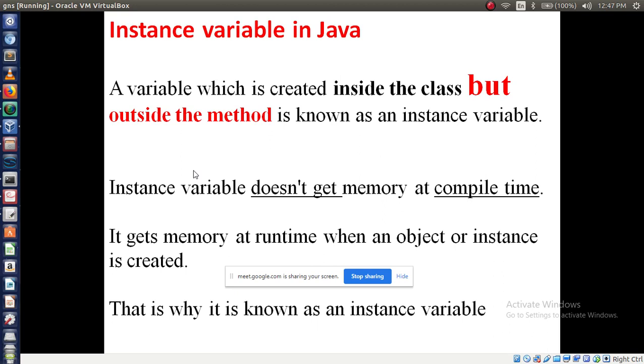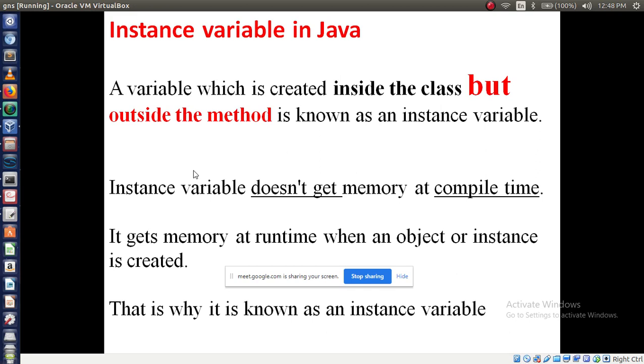Now, instance variable in Java. I am talking about instance variable, right? Like local variables and global variables. If you are familiar with the C language, you should know local variables and global variables. But in Java, we will discuss instance variable.